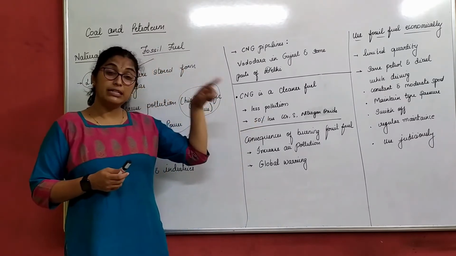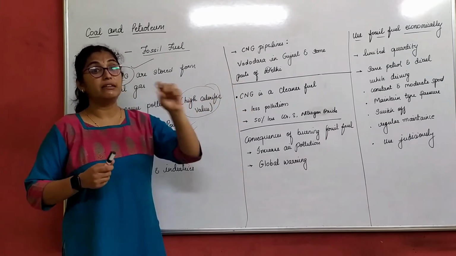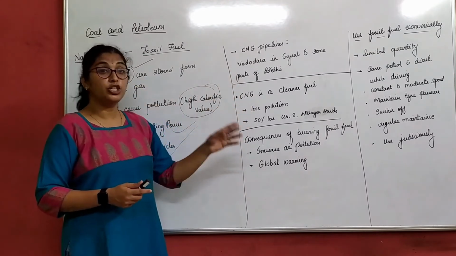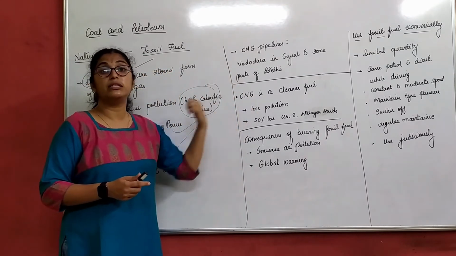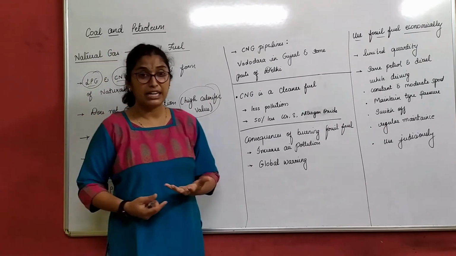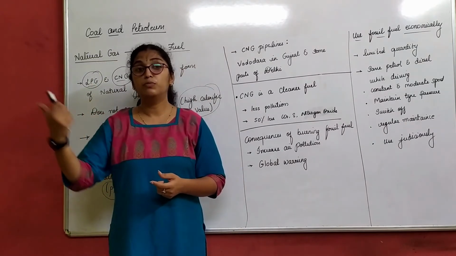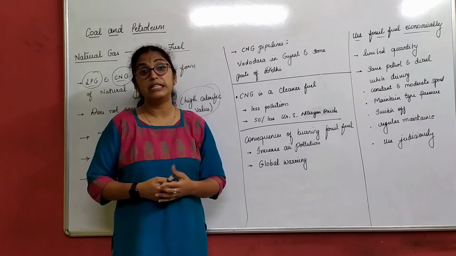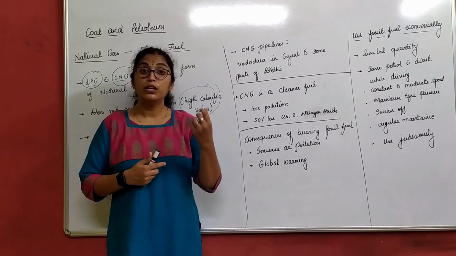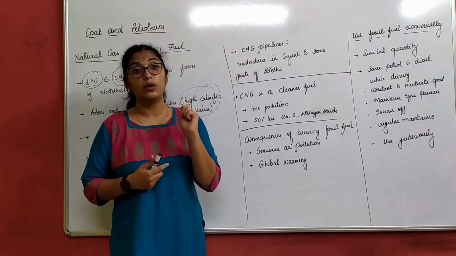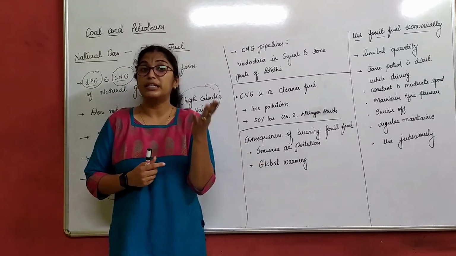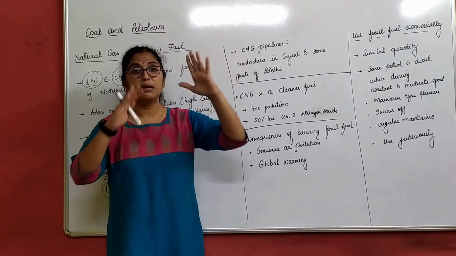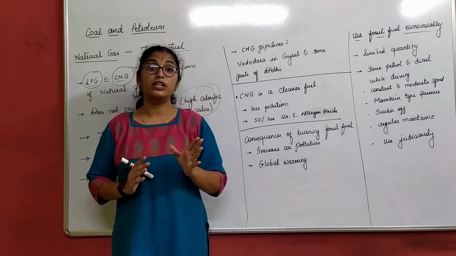But we consider LPG to be the cleanest which we use at home, and CNG to be the cleanest when we use it in our automobiles. It is eco-friendly. Now, if you look, most of the autos run on CNG. How to identify them? The autos which come in green and yellow color, the majority of the auto body is green and some part is yellow. Those run on CNG.